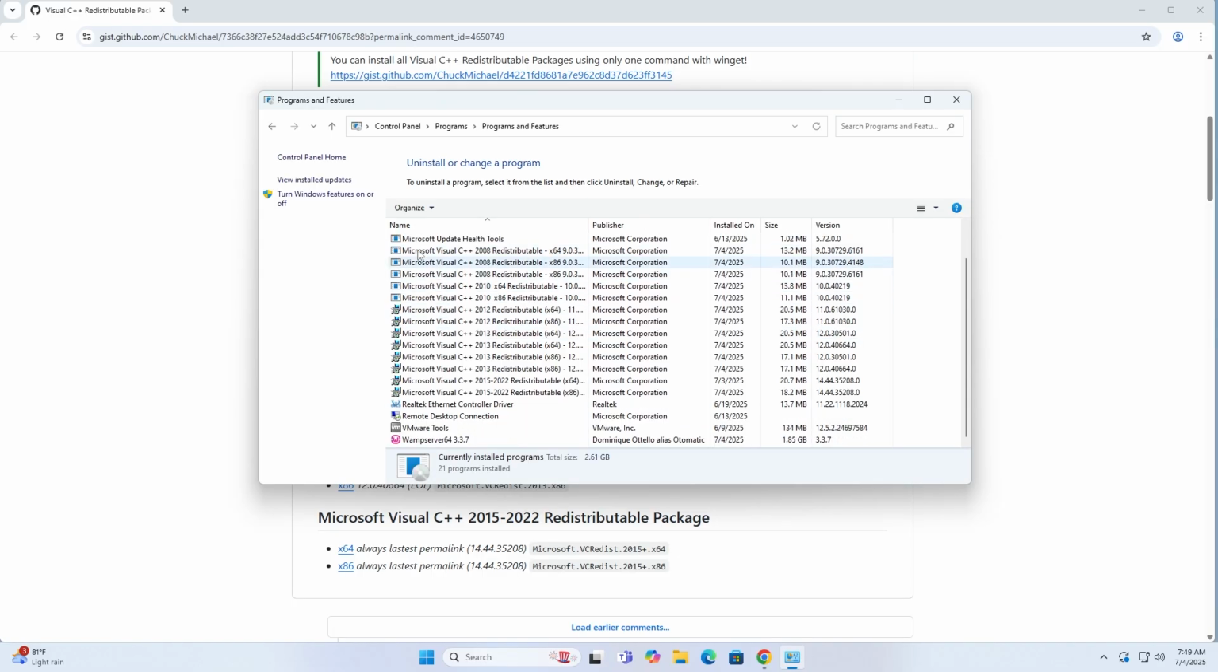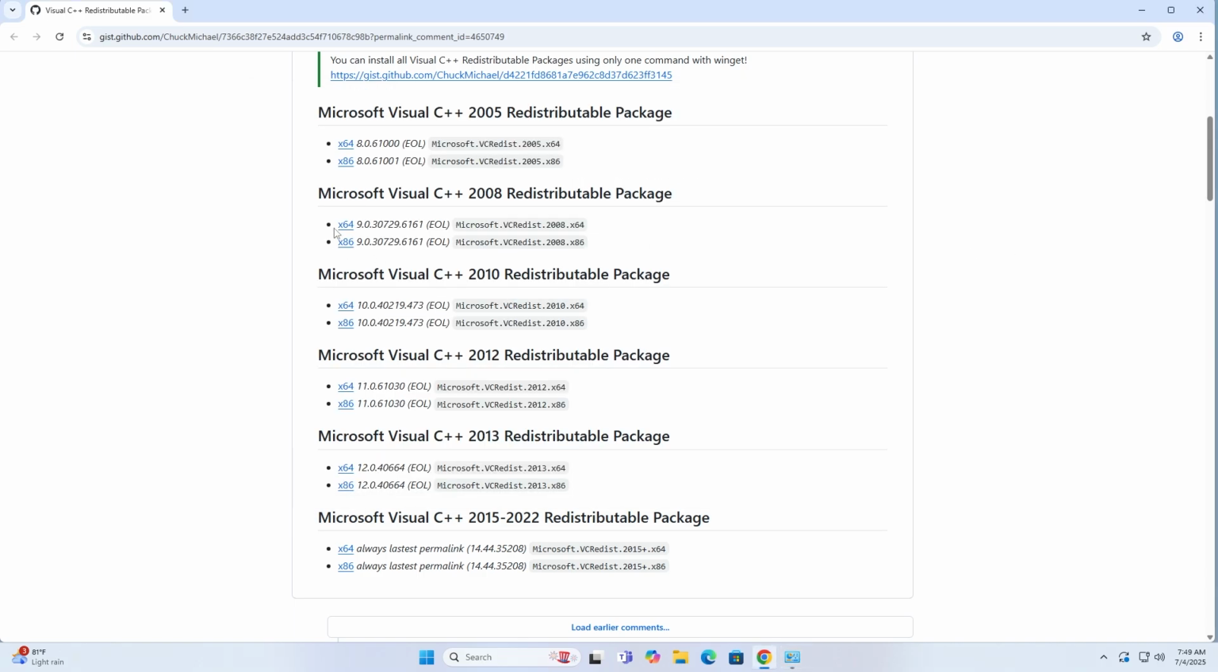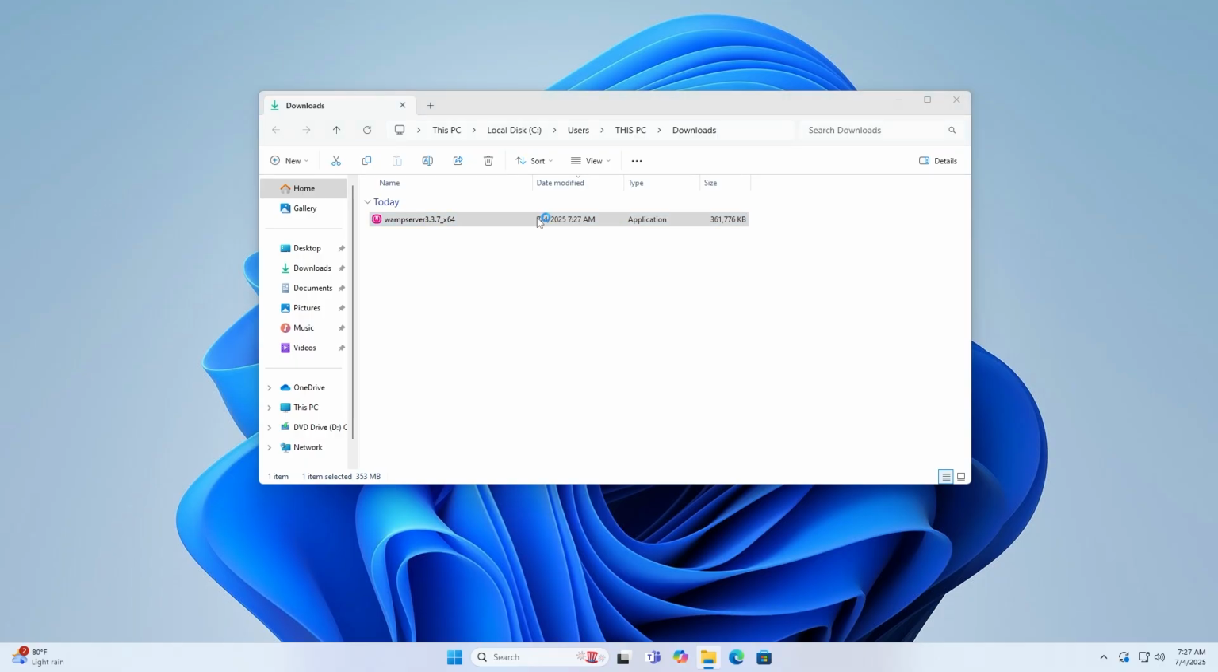I've already installed it here. Once you've finished installing all the redistributable packages, remember to restart your computer. Go to your Downloads folder, run the WAMP Server installer again.